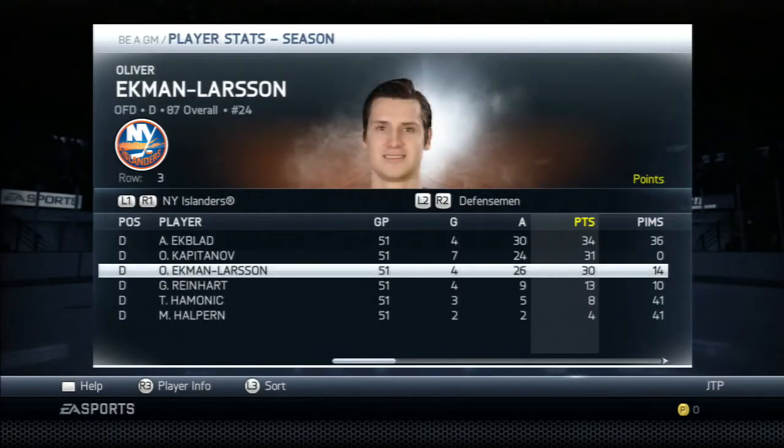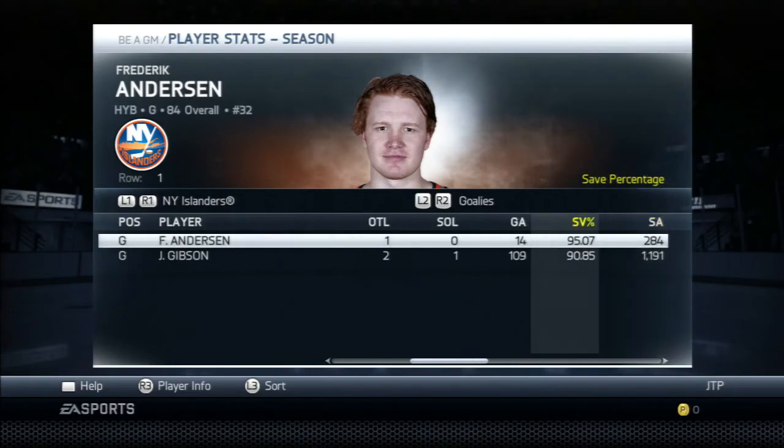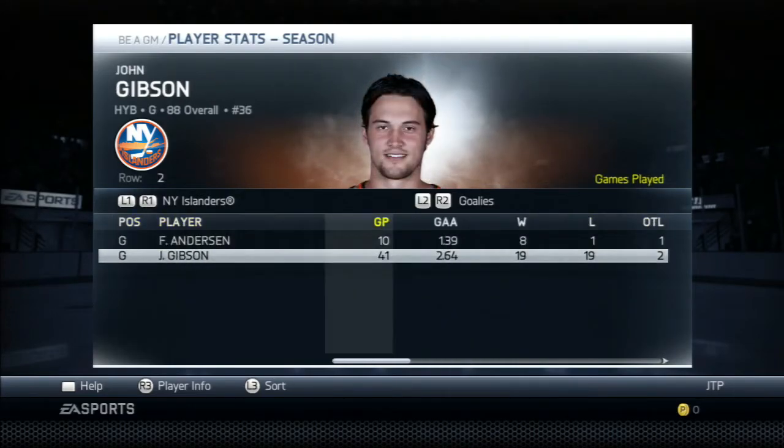But defensively, we're getting a lot of points from our defense as well, especially these three guys. Then in the net, Frederick Anderson is actually doing amazing for us. John Gibson isn't having the greatest year.